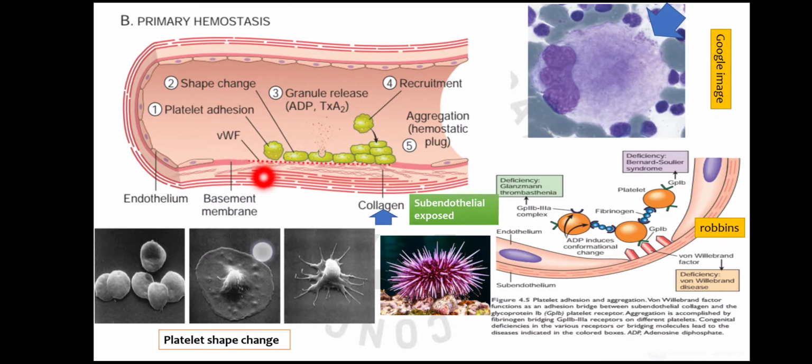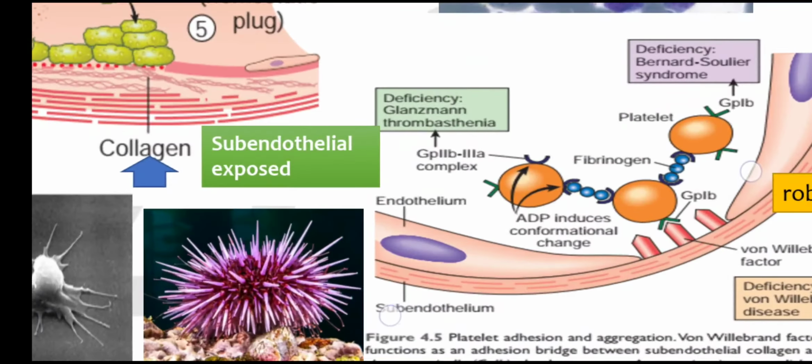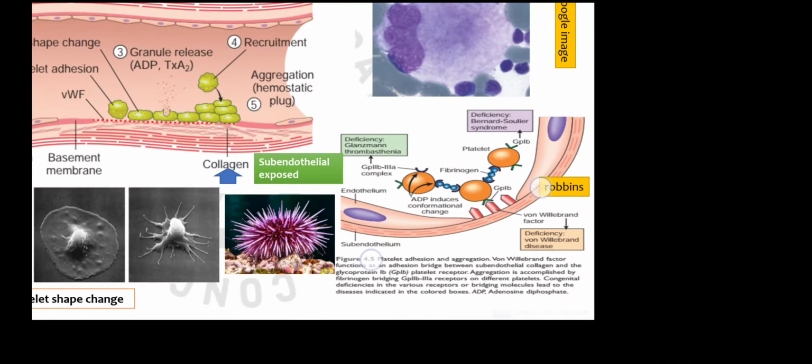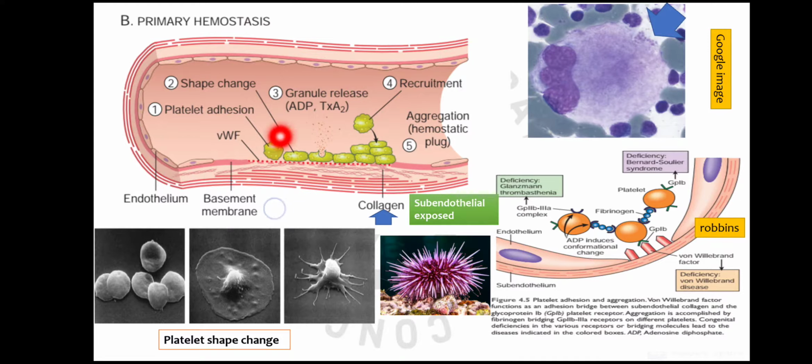This von Willebrand factor is derived from the platelets as well as the endothelial cells, and it is there in this subendothelial exposed collagen. And the receptors for this von Willebrand factor are present on the platelets. They are the GP1B. GP means glycoprotein. Glycoprotein 1B receptors are present on the platelets, and they will bind to this exposed von Willebrand factor on the subendothelial collagen. So this will cause the adhesion of the platelets.